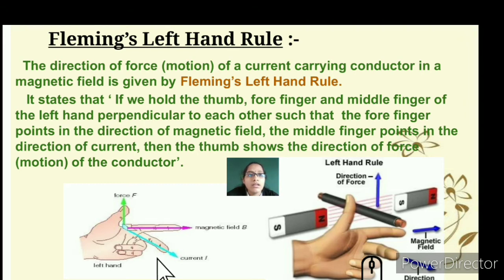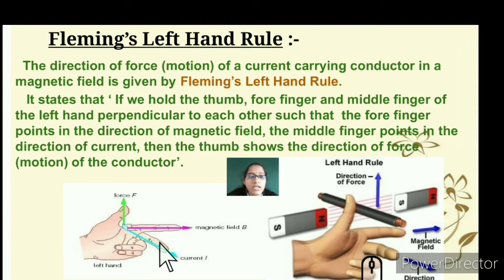So let's understand now Fleming's left hand rule. What does Fleming's left hand rule say? It states that if we hold the thumb, forefinger and middle finger of the left hand perpendicular to each other, then here you can see that the thumb represents the force, the forefinger represents the magnetic field, and the middle finger points in the direction of the current. Then the thumb shows the direction of the force.